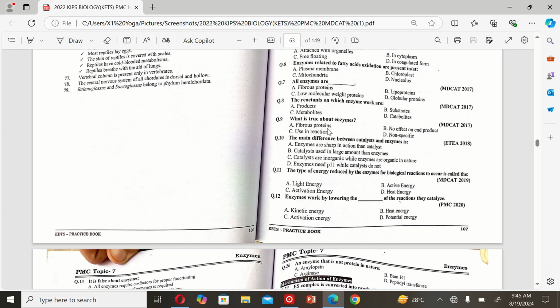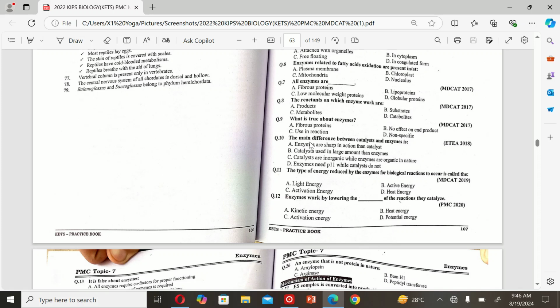The next MCQ is: what is true about enzymes: A. fibrous protein, B. no effect on end product, C. used up in reaction, and D. non-specific. So the correct option is B, no effect on end product.